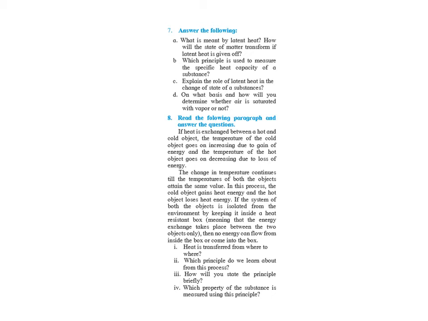Question number 7D. Now the question is, on what basis and how will you determine whether air is saturated with water vapor or not? Now this answer is also not given to you in the textbook.